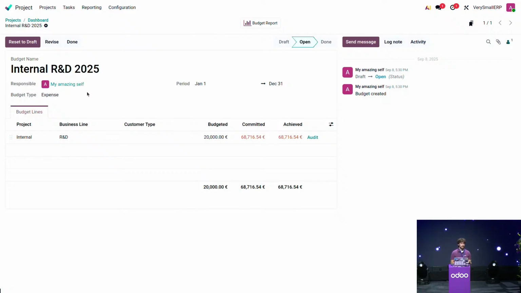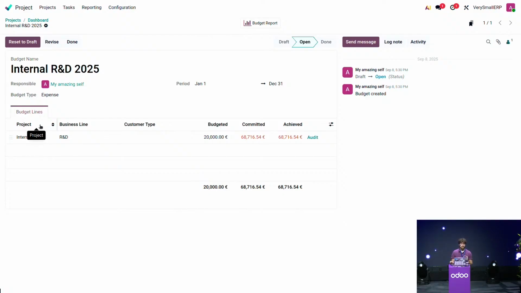And why should we do that in an R&D project? I don't know. If you just have sponsors, for example, who like to finance your research, you can use that and increment your budget in R&D. So let's dive a bit deeper here in our budget. You can see that it's quite simple. It only has one line.